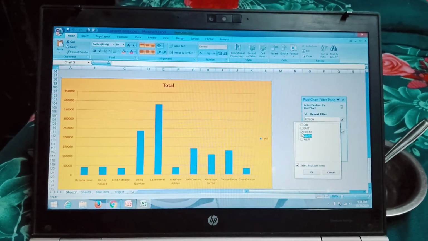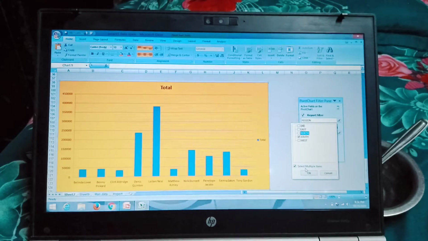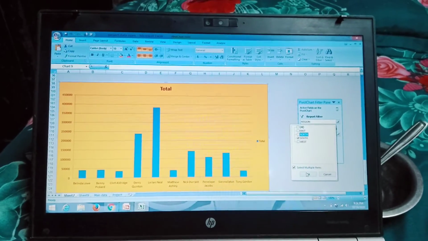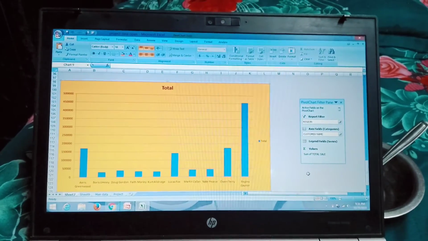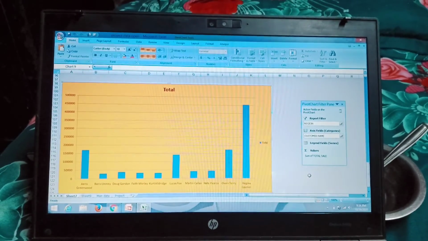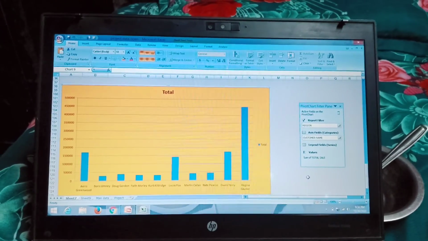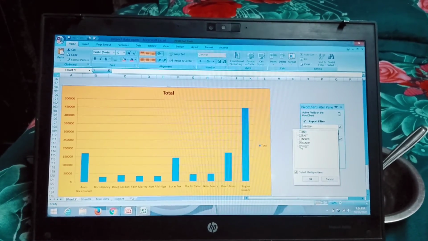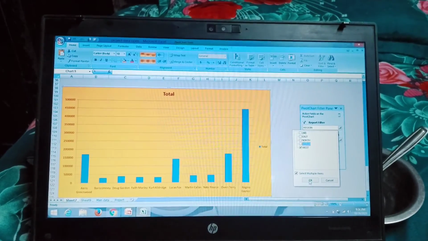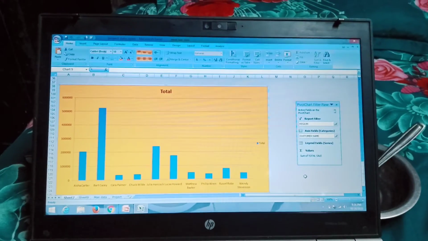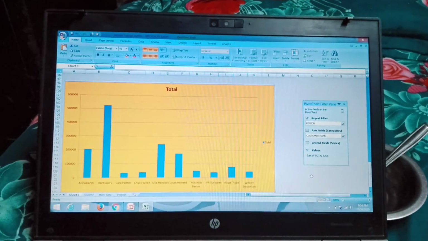South, as you can see, the graph is also changing, as I am changing the filter. In south, Regina Geller is the highest, with 4,50,000 amount shopped. And at last, west. In west, Bart Kesse is the highest, more than 5 lakhs. Brilliant. Thank you, all of you.